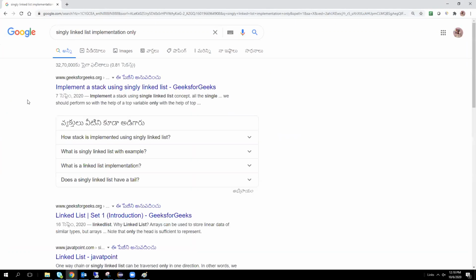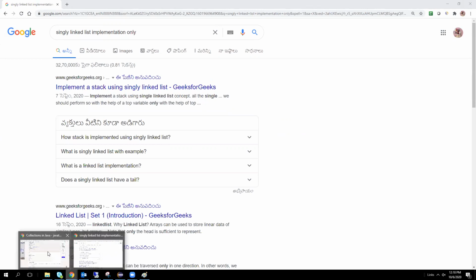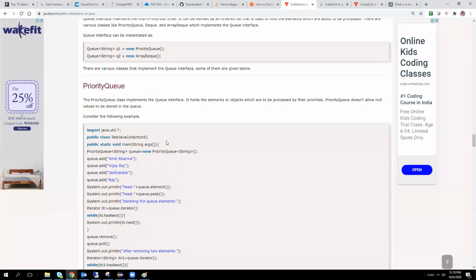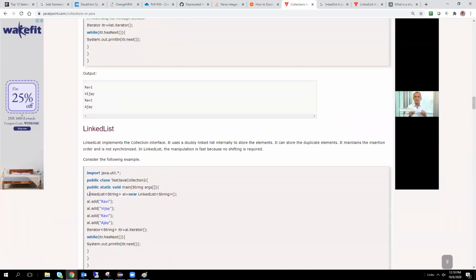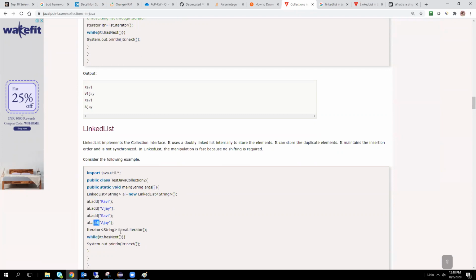When you observe W3Schools, there is no difference between array list and linked list. Same coding, everything is the same, the only difference is the naming. This is the linked list. LinkedList AL equals new LinkedList. Here it creates the object for the linked list class, and directly uses the add method. That's it.